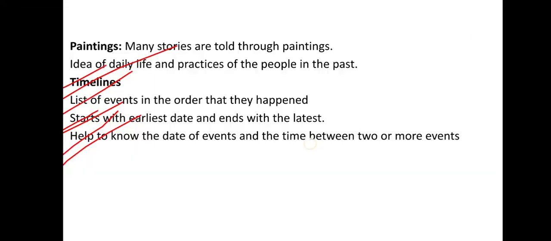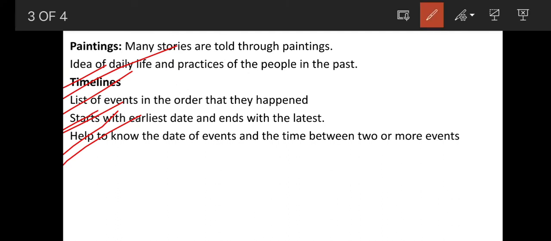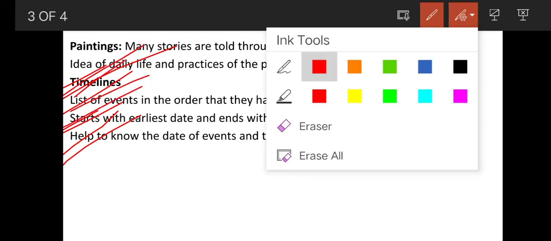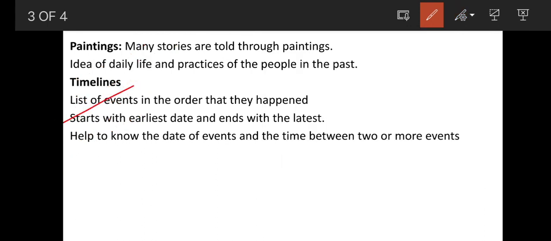So, a timeline is a list of events in the order that they happened, and it starts with the earliest date and ends with the latest. And from a timeline we get to know the actual date of events, and the time between two or more events.